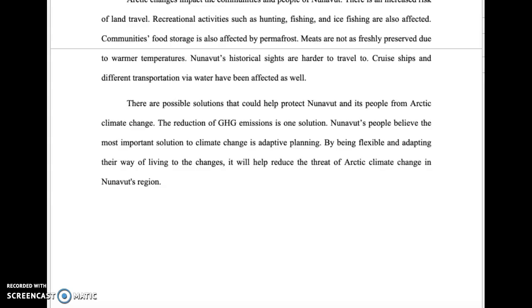There are possible solutions that could help protect Nunavut and its people from Arctic climate change. The reduction of GHG emissions is one solution. Nunavut's people believe the most important solution to climate change is adaptive planning. By being flexible and adapting their way of living to the changes, it will help reduce the threat of Arctic climate change in Nunavut's region.